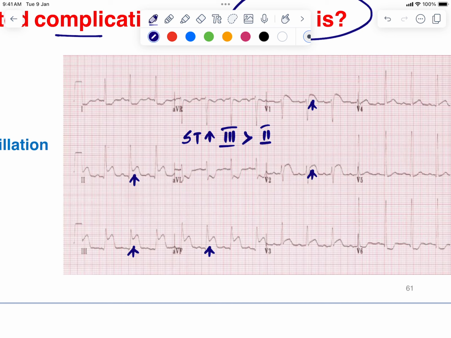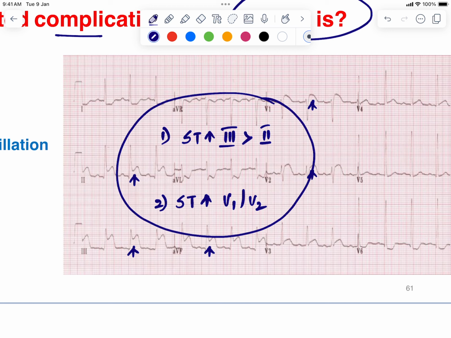ST segment elevation is more in lead 3 compared to that of lead 2. That is one point. And the second important point is you are also having the ST segment elevation in lead V1, right? And even V2. So your V1 as well as V2, they are considered as the right sided leads. So these ECG changes, whatever you are observing here, it is suggestive of your right ventricular MI.